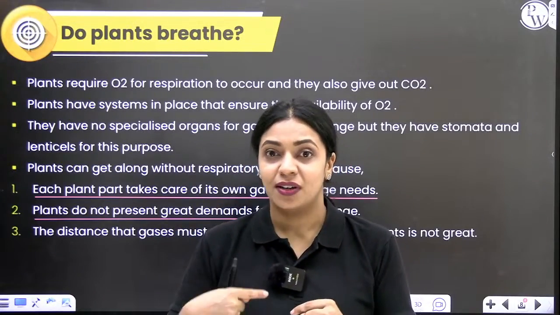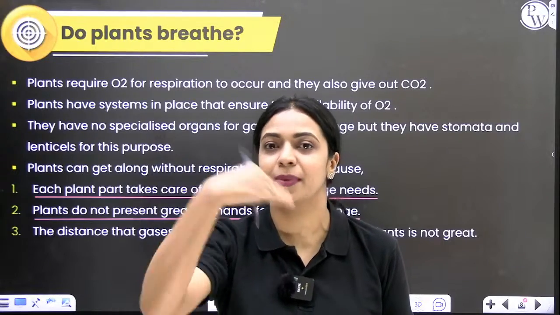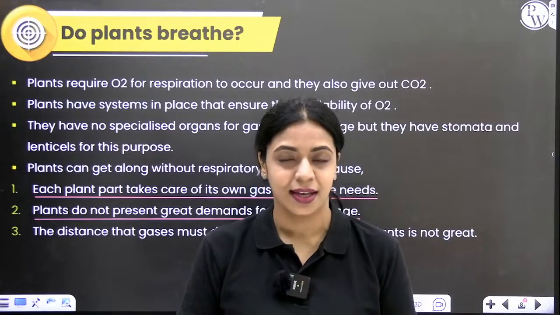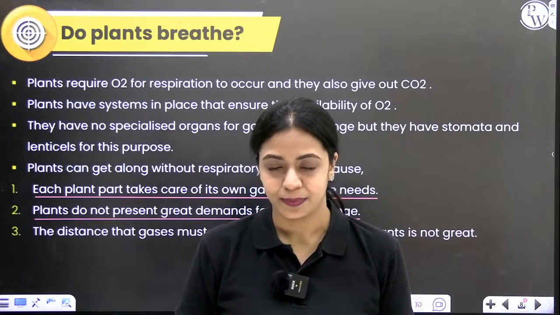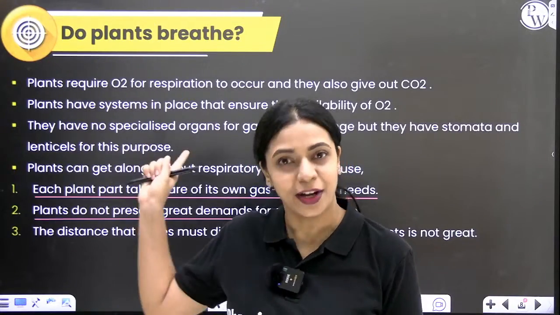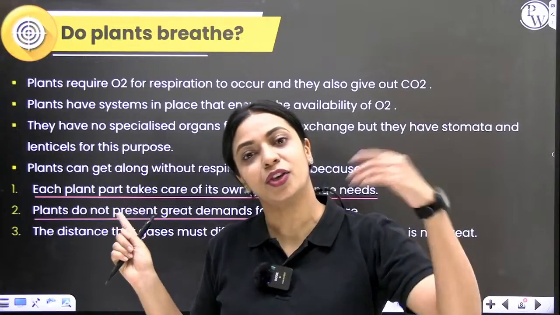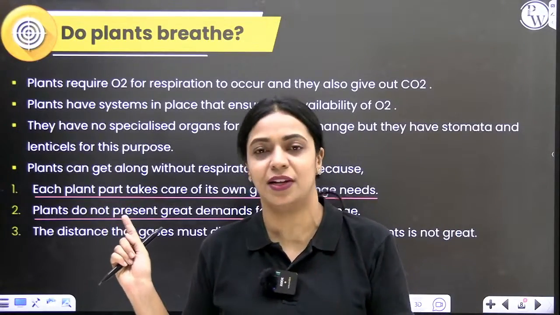For respiration, not much oxygen travels from the environment into the plant because photosynthesis is anyway happening. As an end product of photosynthesis, oxygen is anyway getting produced, and we need oxygen for cellular respiration. That's right there in the cell. It can make use of that oxygen itself for cellular respiration.